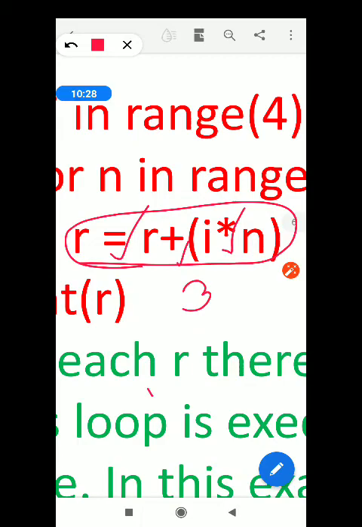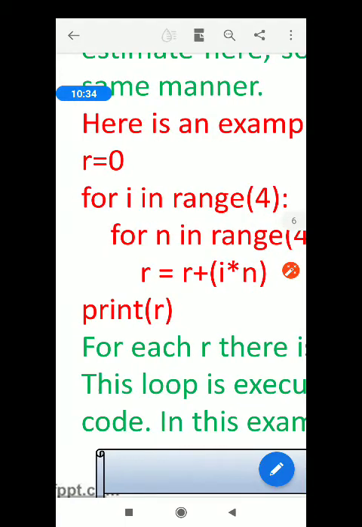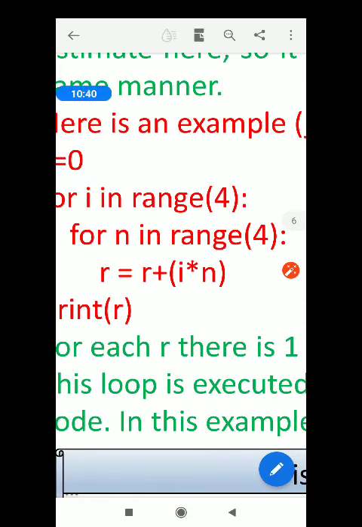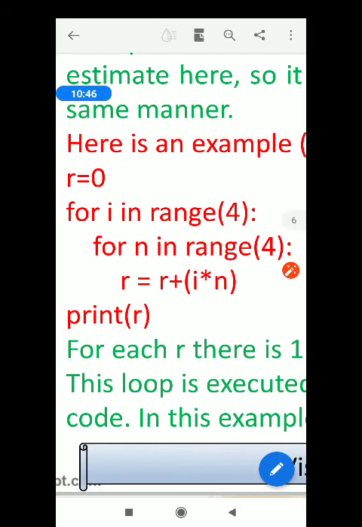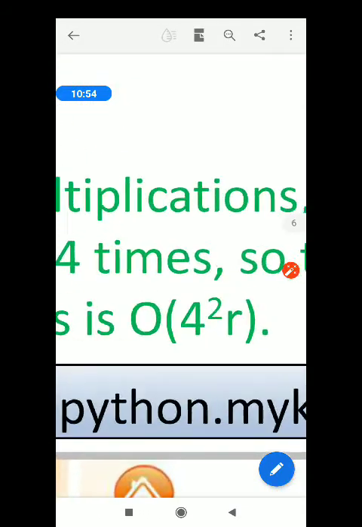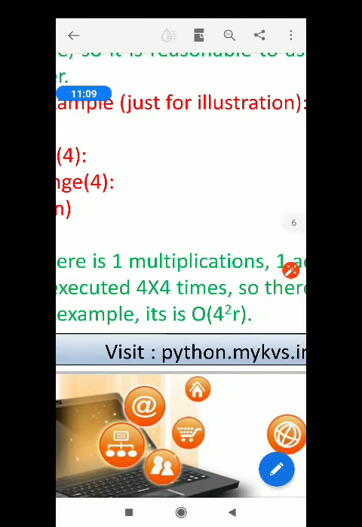How many times is this loop executing? For i in range 4, so 4 times, and for each i, n will run 4 times. So 4 into 4, 16 times this will be assigned. So 16 times 3 operations are going on. So we say the order of complexity is 16r or 4 square r. In this way we compute the computational complexity. This is just one example.